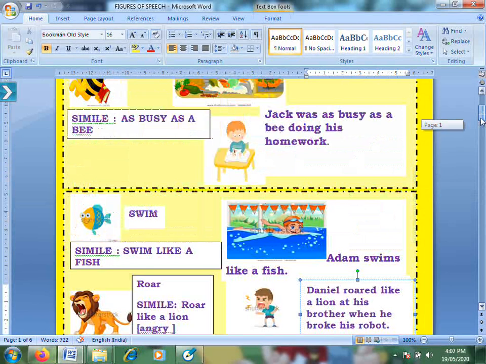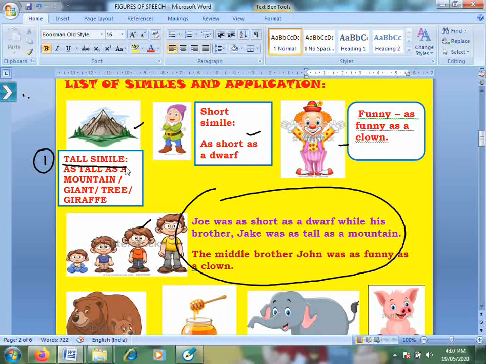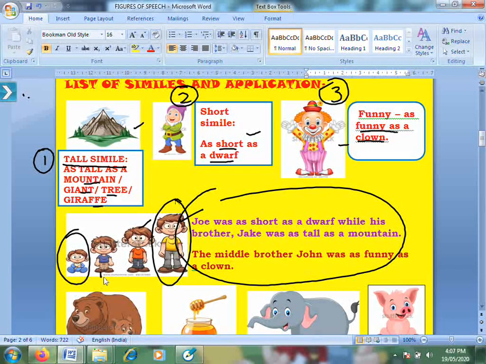These are just two examples, and now begins your notes. What I've done is, class, I've divided your similes. I have taken a few similes over here, and then I've combined them to show you how we can use them. The first one we have is tall: as tall as a mountain, giant tree, or giraffe. The second is short: as short as a dwarf. The third is funny: as funny as a clown. Now let's see how we're using all of them here. Joe was as short as a dwarf, while his brother Jake was as tall as a mountain. The middle brother was as funny as a clown. So here I'm using a simile to describe the characters, all right, to describe people.